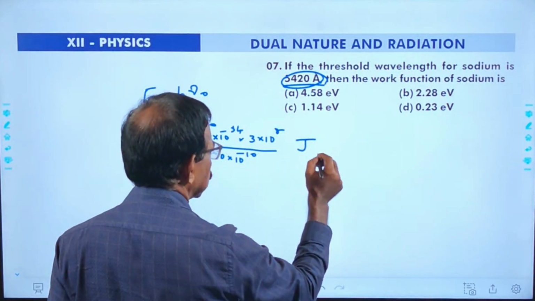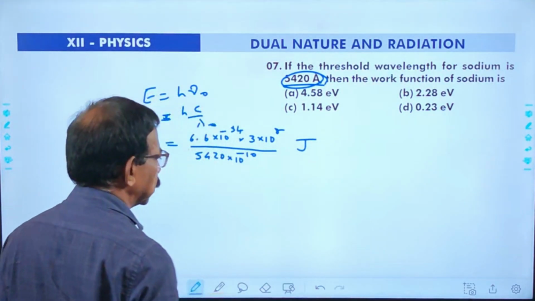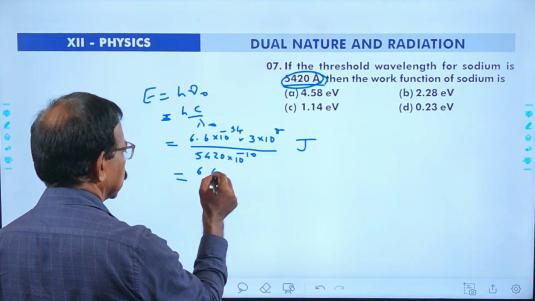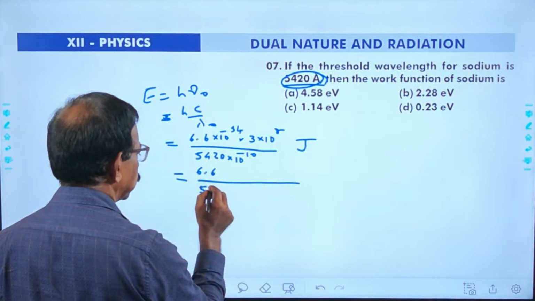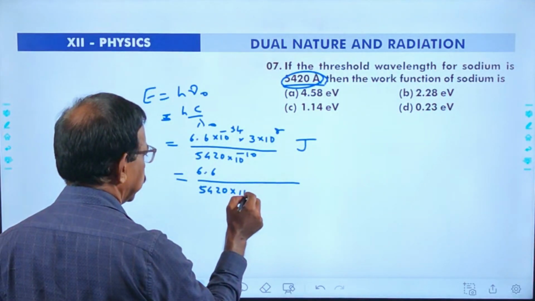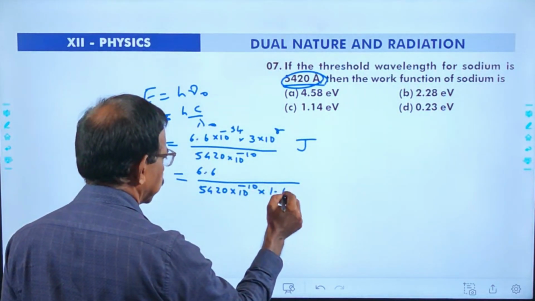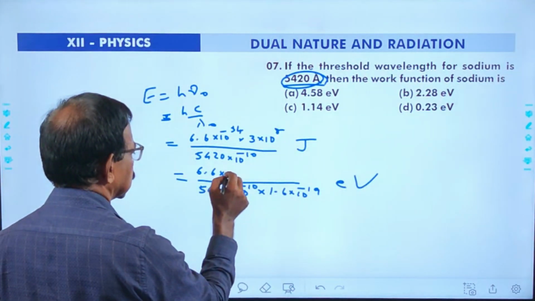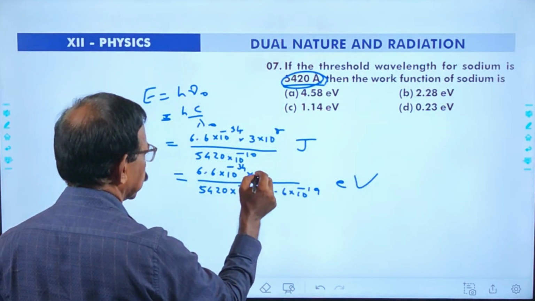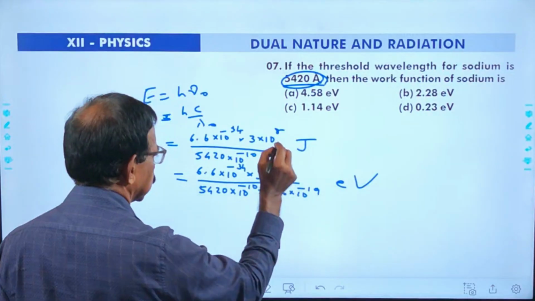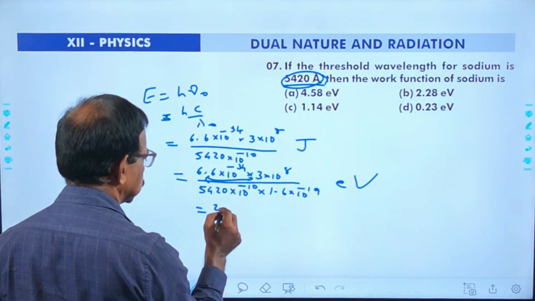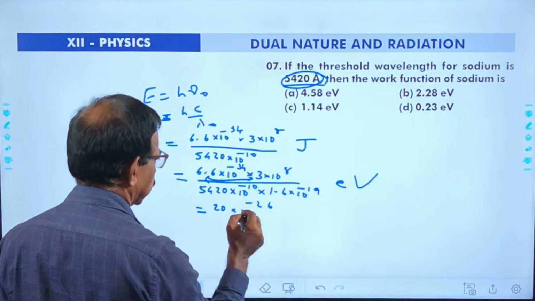This much is joule. Here all the units are in eV. To convert into electron volt, we divide with 1.6 into 10 power minus 19. Along with this, we put 1.6 into 10 raised to minus 19 to get eV. 6.6 into 10 raised to minus 34, 3 into 10 raised to 8, all are here. This will be almost 20, then 10 raised to minus 26.